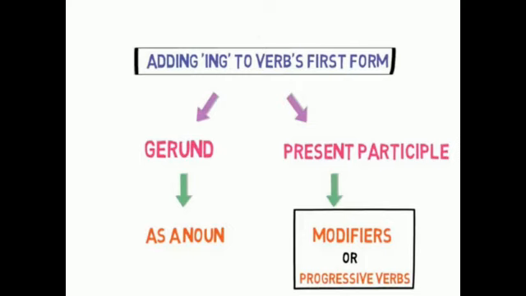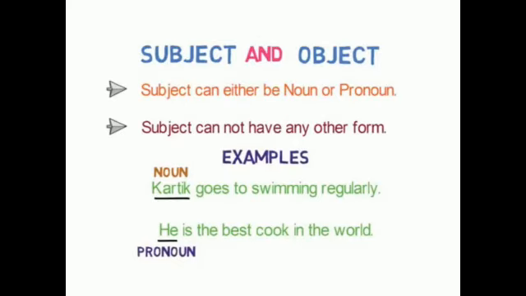Now, by adding ing to a verb's first form, gerunds and present participles are formed. But a gerund is the ing form of a verb that functions as a noun. Present participles, which I already told you about, are the modifiers or the progressive verbs. So don't confuse them.